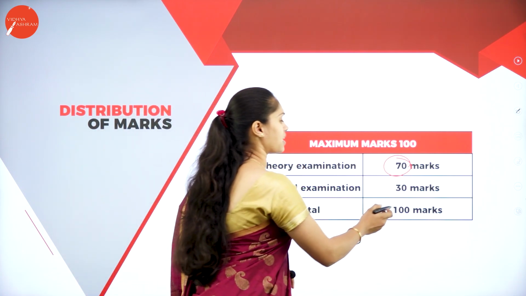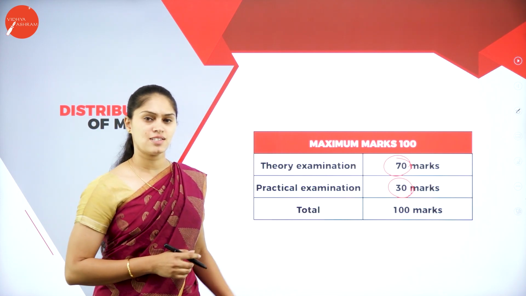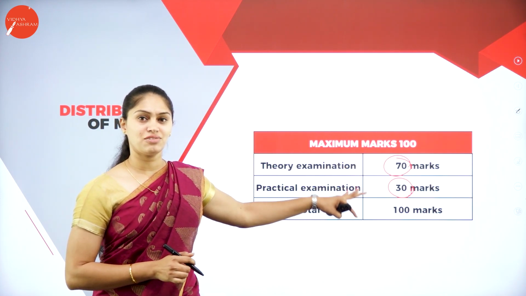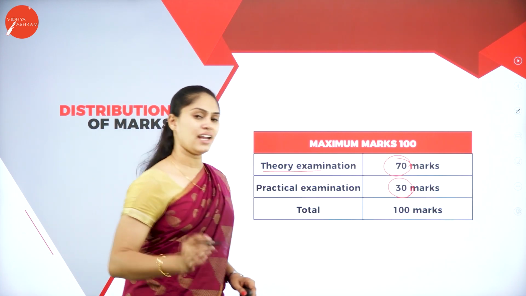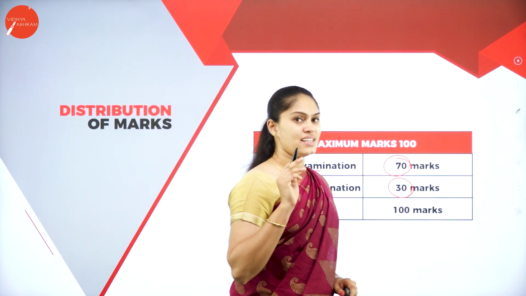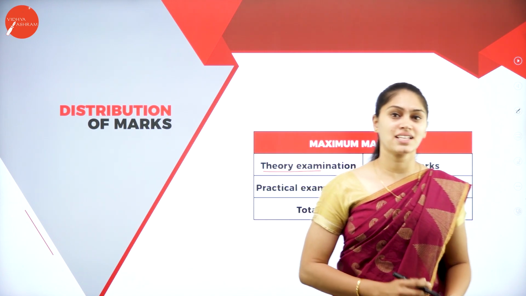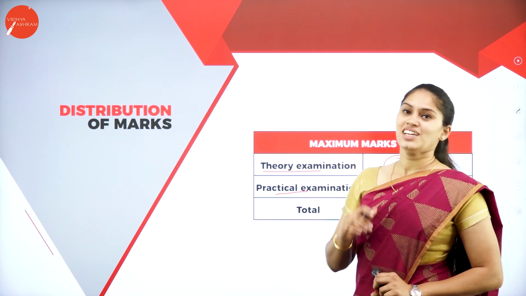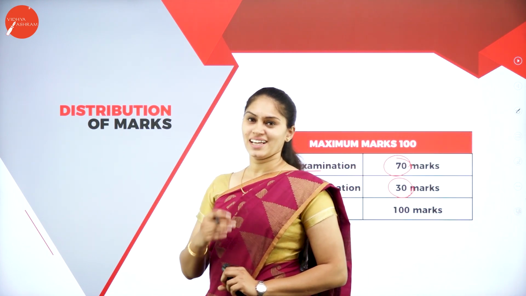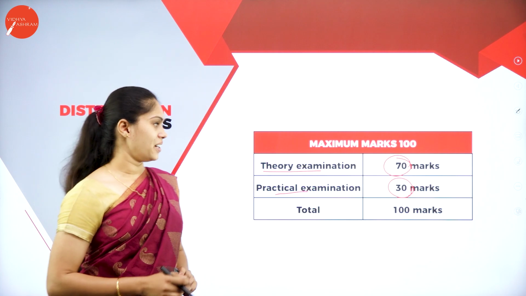The practical examination is for 30 marks. So together I can consider that for 100 marks. The practical, that is lab sessions, carries 30 marks, and totally it will be distributed to 100 marks.